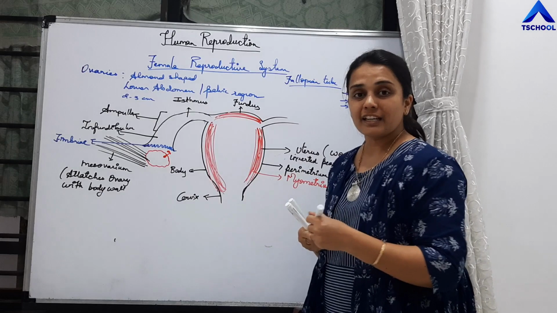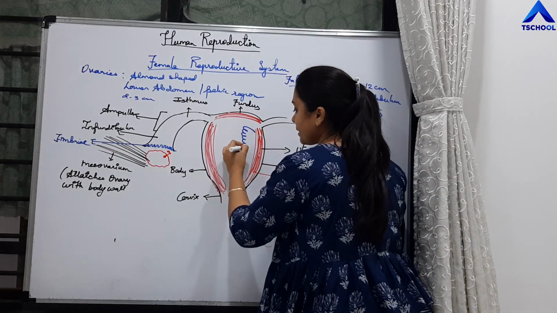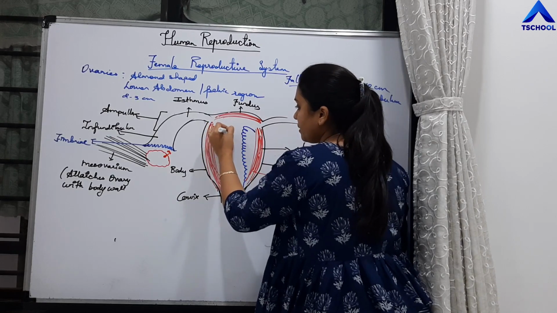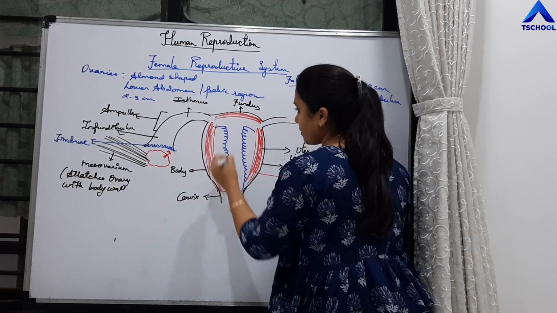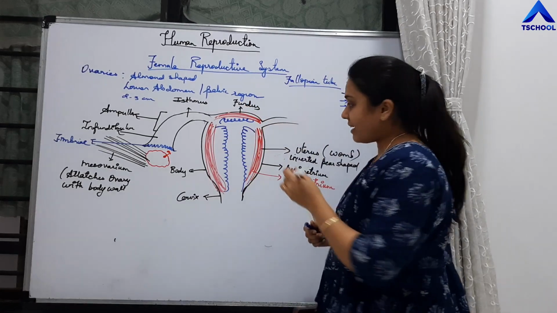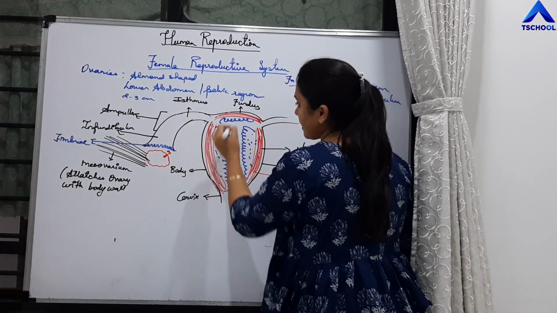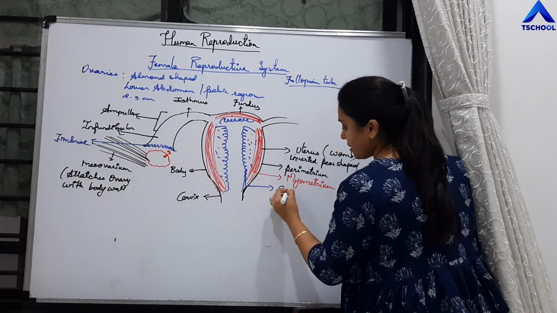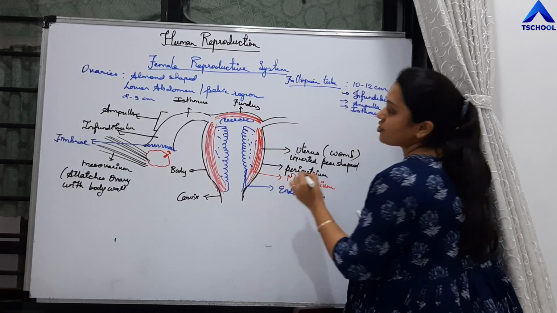And inner to it is a highly folded layer. This layer is called endometrium. So the innermost layer is endometrium, right?